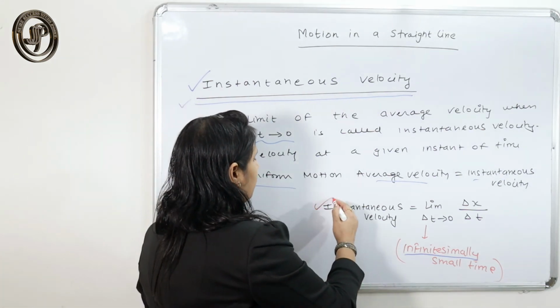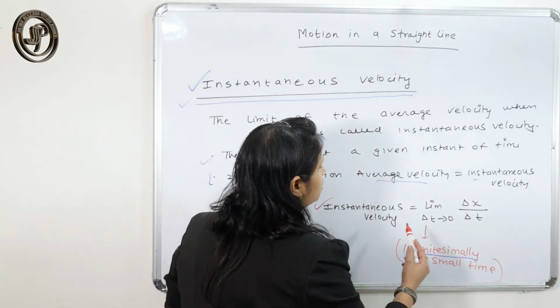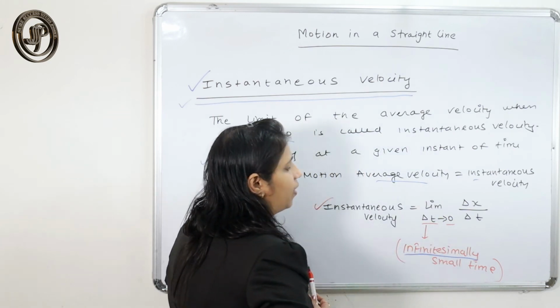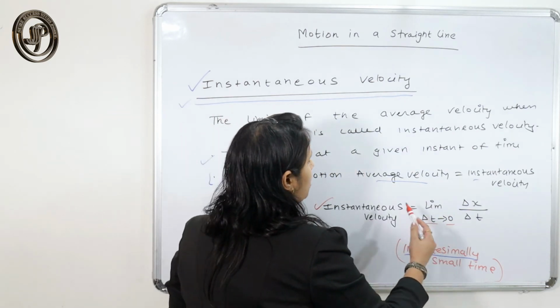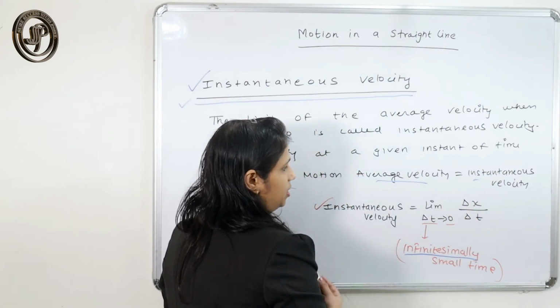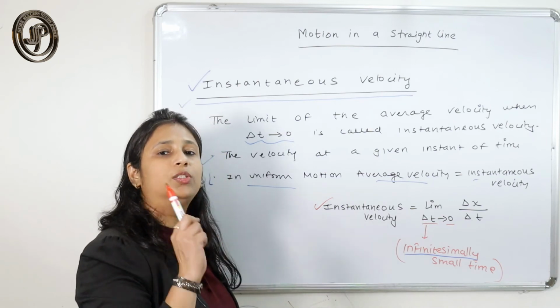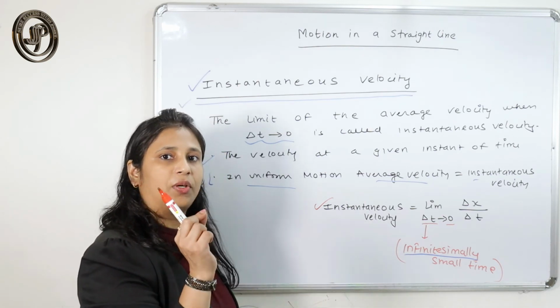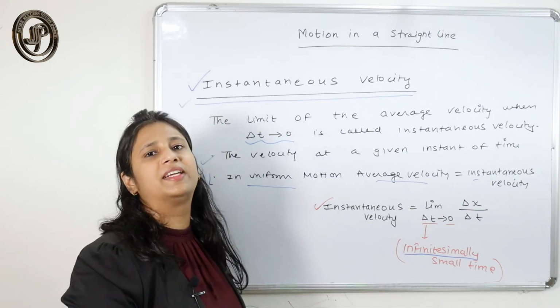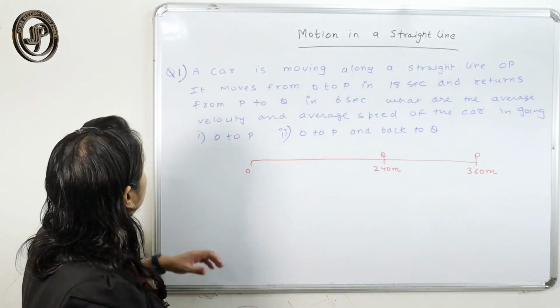We can express the formula of instantaneous velocity as delta x by delta t when delta t approaches 0, that is, when it is very small. That is just for a very particular instant of time. Let's see some problems. So here is a problem.